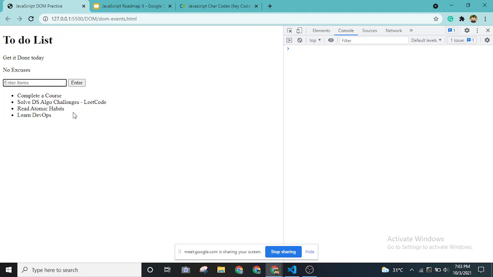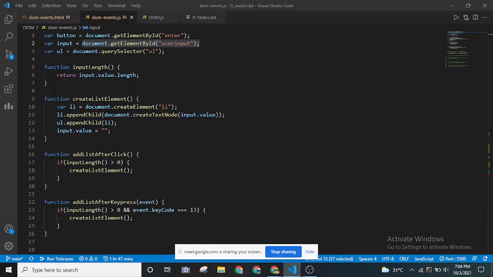Whatever we type, let's say I want to take a walk. Let's say this is something that I'm going to add inside this list. I want the length of this list so that I can manipulate it. So for that, I'm using the input dot value property of the input variable, and I'm using dot length.